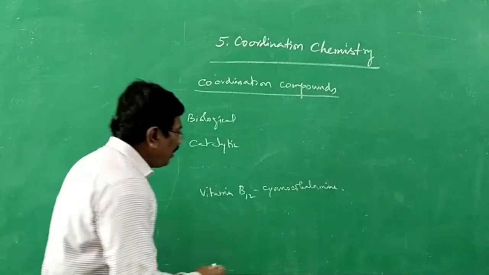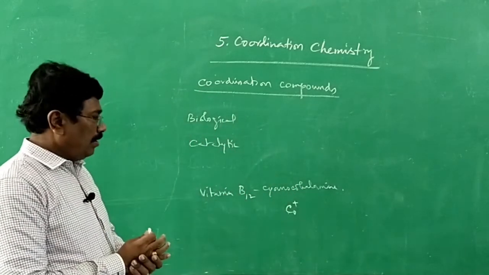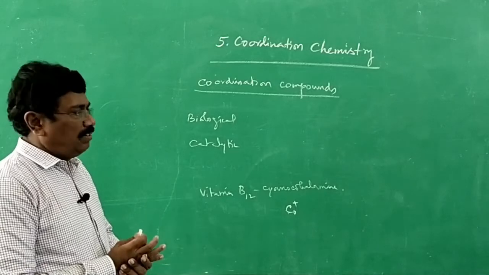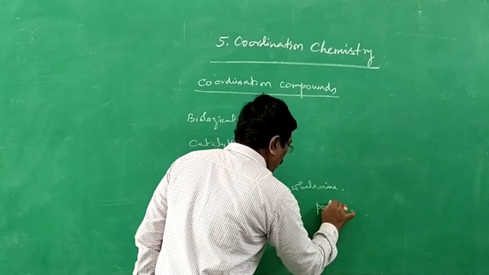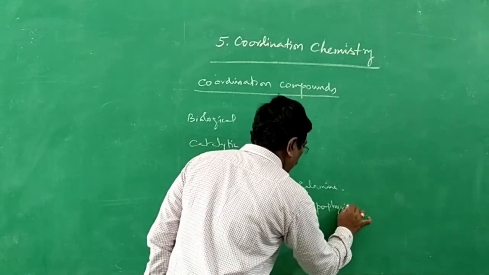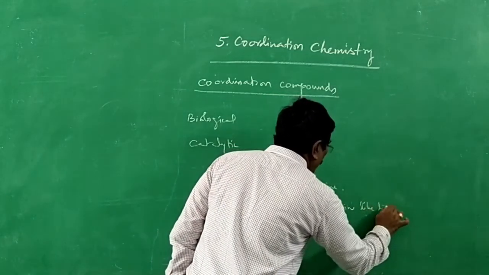Cyanocobalamin is a cobalt containing vitamin, with cobalt in the +1 oxidation state, and a porphyrin like ligand. What do you mean by porphyrin?